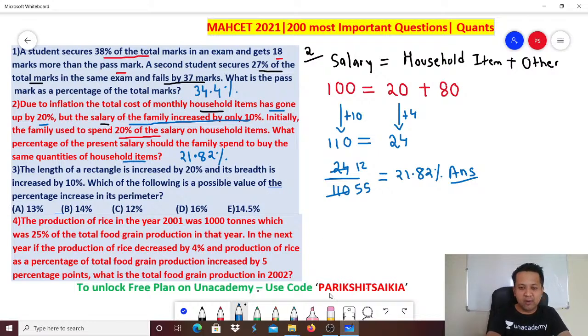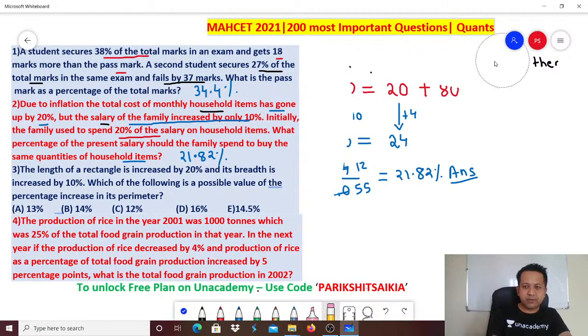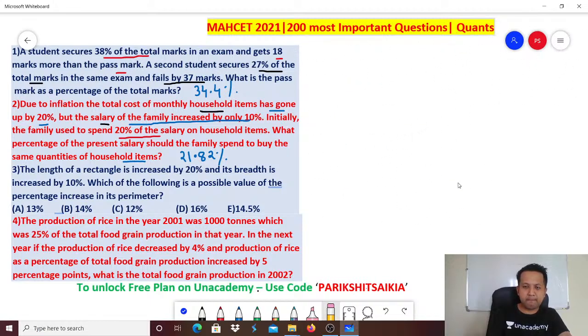Let's go to the third one. Okay. Number 3. The length of a rectangle is increased by 20% and its breadth is increased by 10%. Which of the following is a possible value of the percentage increase in its perimeter?